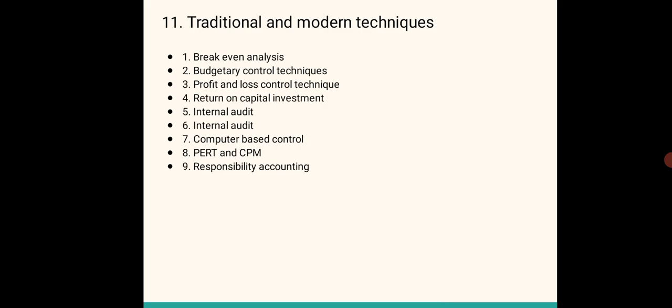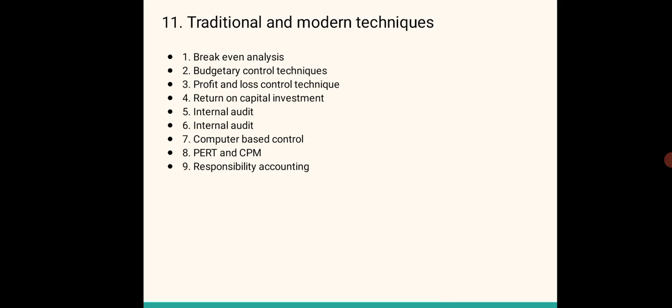As you can see on your screen, there are various techniques available and they can be bifurcated into traditional and modern techniques, and these techniques are often used by the organization to create a kind of control in the organization depending upon the different activities. That means what the activities are and what should be the type of control. Depending upon that, the techniques of controlling can be selected and then further used, right?